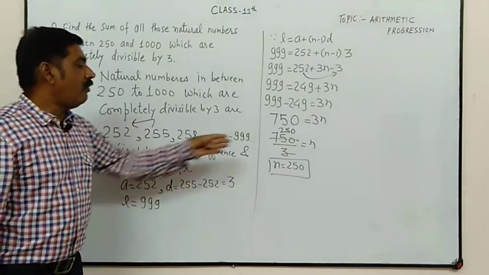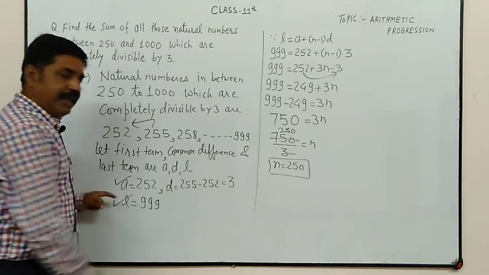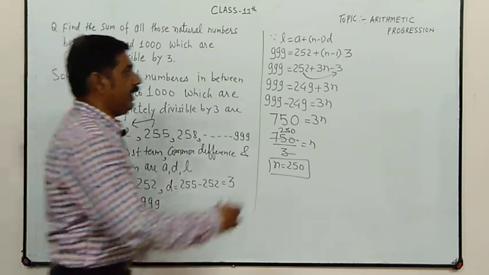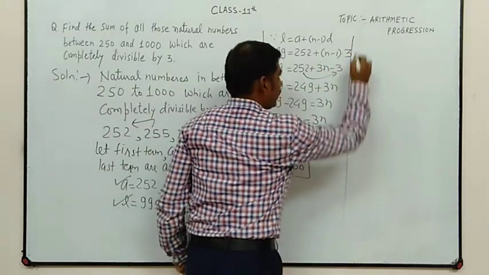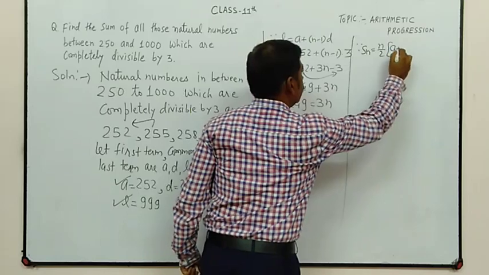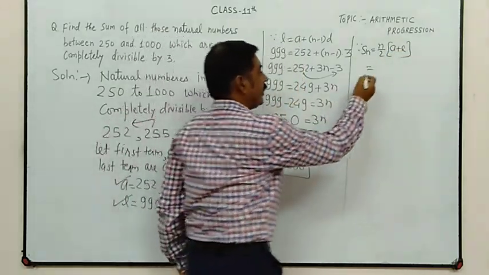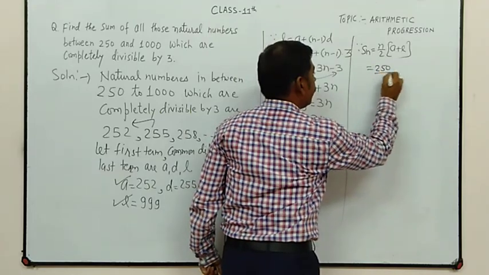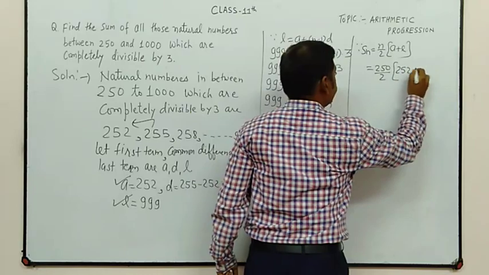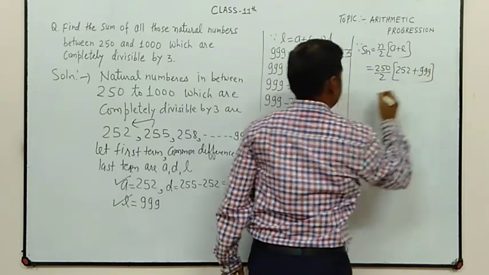Clear? Now we have n, we have L, and we have A, so we can easily find the sum of n terms. Since Sn is equal to n by 2 (A plus L), the value of n is 250. So 250 upon 2 into (252 plus 999).